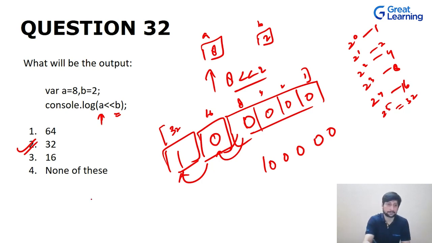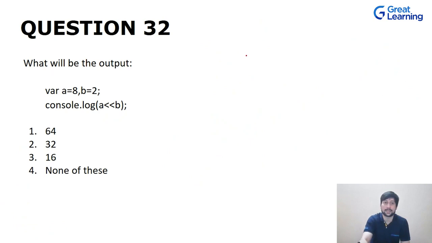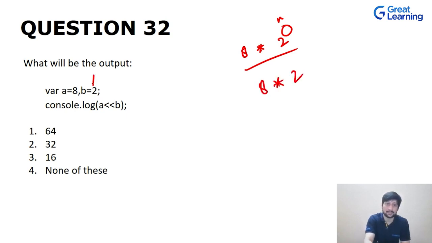Now there is a trick to solve this question without using these kinds of things. Whenever you are doing a left shift, it is similar to doing A multiplied by 2 raised to the power n, where 2 is the binary base, because at most you can have either 0 or 1, and n represents the number of shifts. Over here you have 8, and this n is 2.